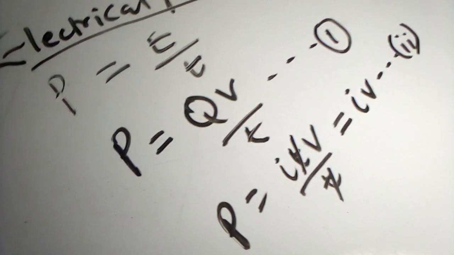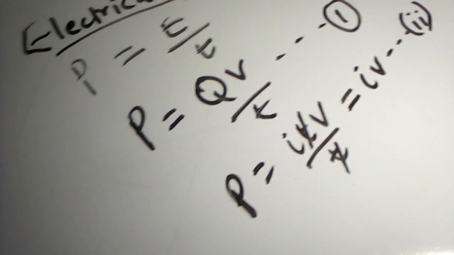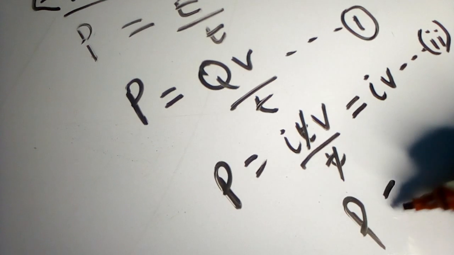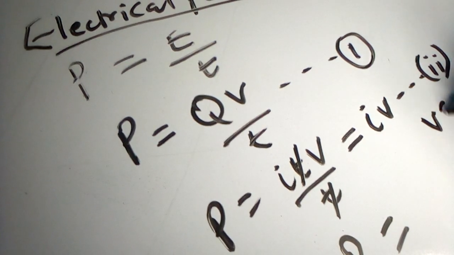Okay, so we have that. Then if you have to substitute the values of the others, like from Ohm's law, where you have V equals IR.